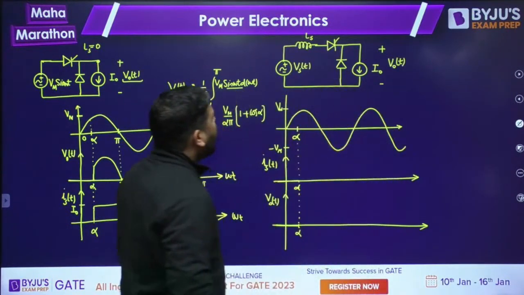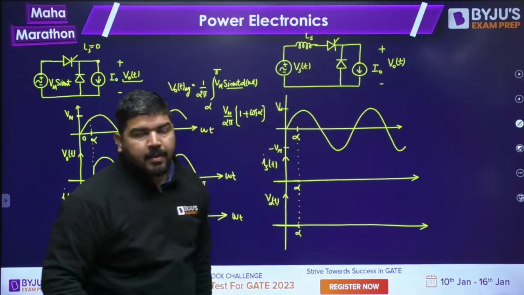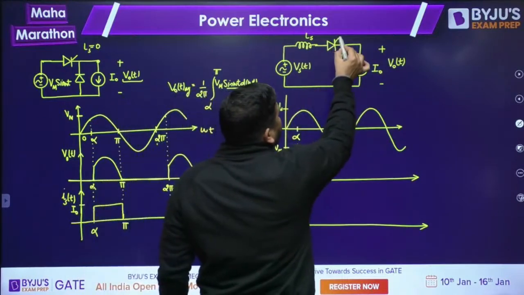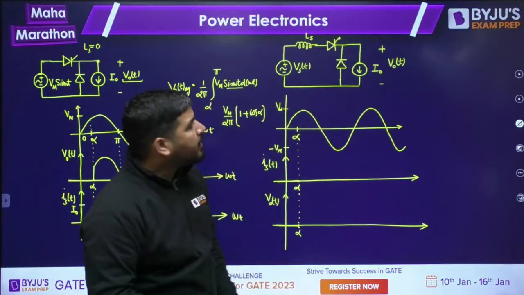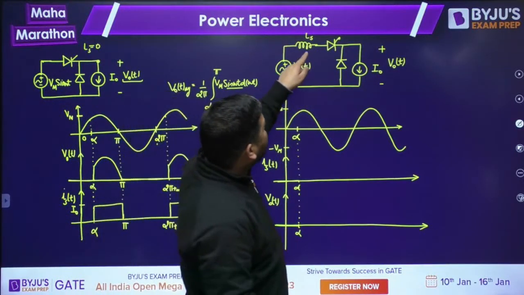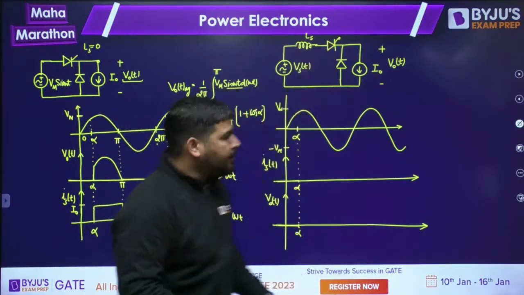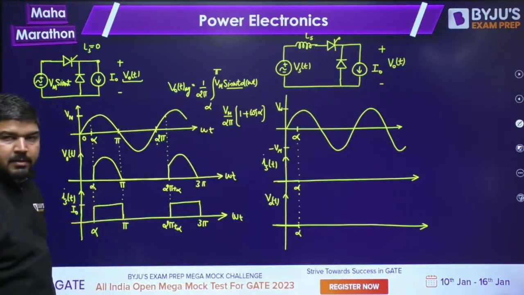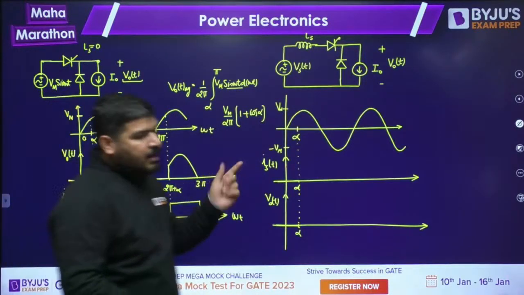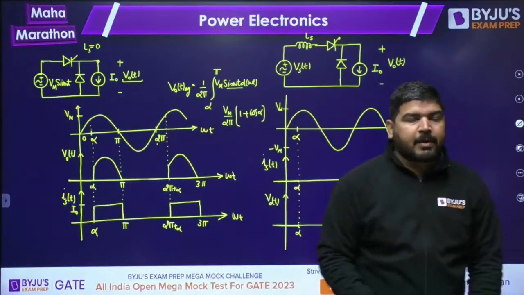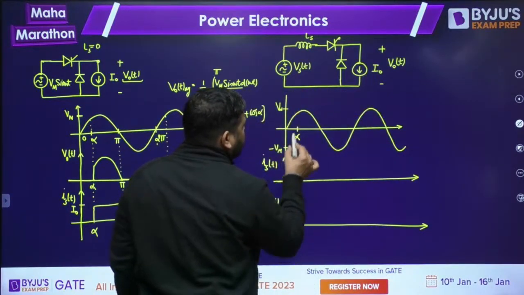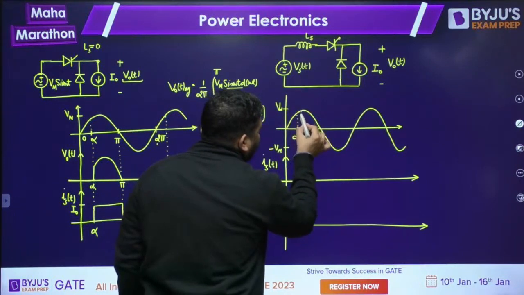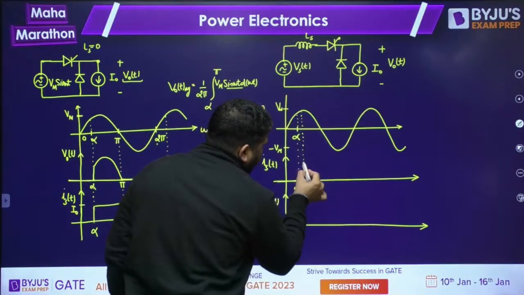Now, at alpha, you have fired this thyristor. What will happen, guys? The current will not abruptly increase. In the previous case, the current abruptly increased, but now it will increase to I naught and take some time. Let's call it mu time.